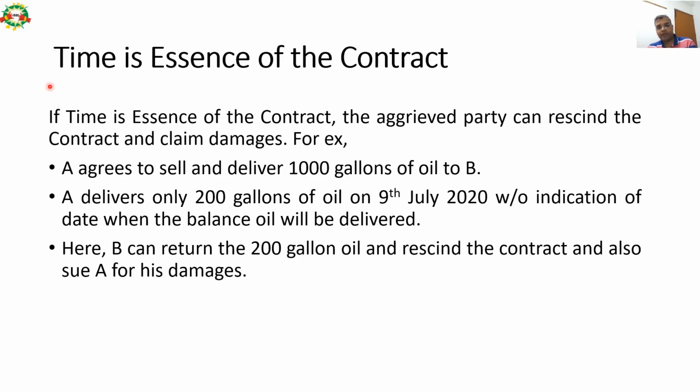If time is the essence of the contract, the aggrieved party can rescind the contract and claim damages. For example, Mr. A agrees to sell and deliver 300 gallons of oil to Mr. B. Mr. A delivers only 200 gallons of oil on 9 July 2020 without indication of the date when the balance oil will be delivered. Here, Mr. B can return the 200 gallons of oil, rescind the contract and also sue Mr. A for damages. So please try to understand, under this example, time is the essence of the contract. That is why Mr. B can cancel the agreement, claim damages and return the part delivery of the item.